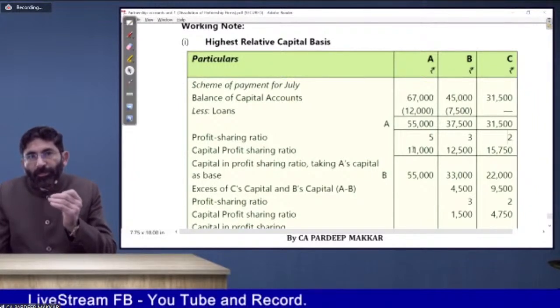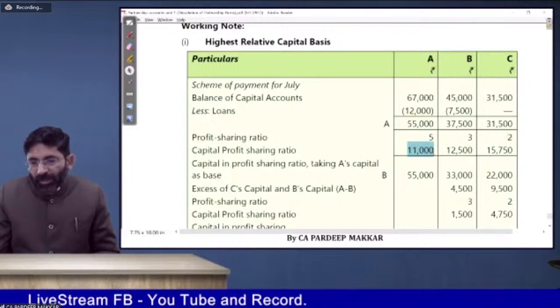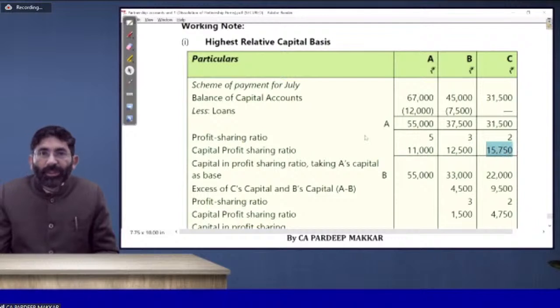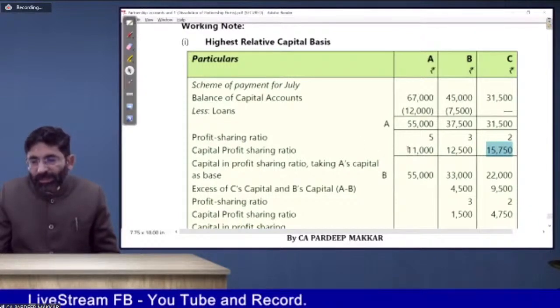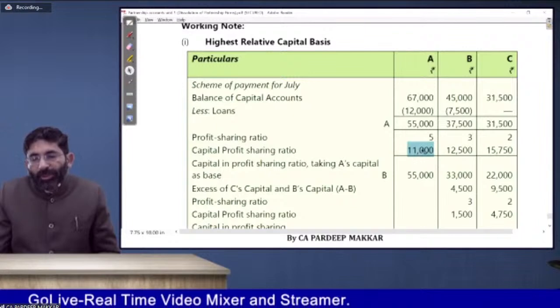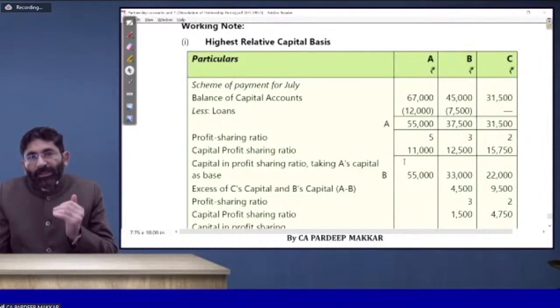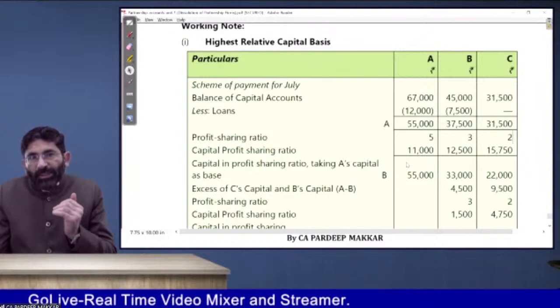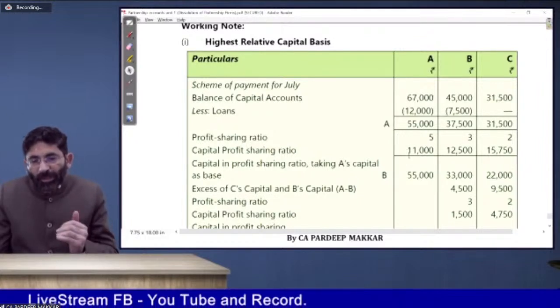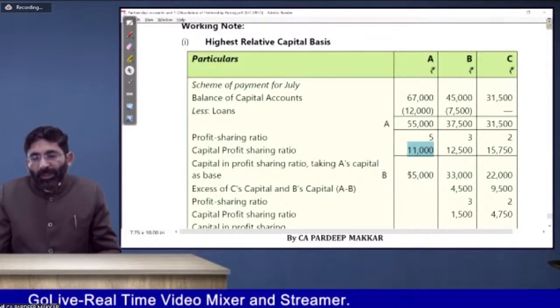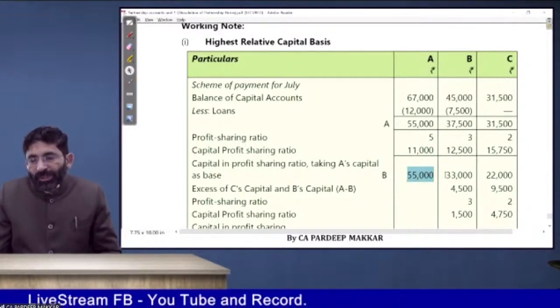We have calculated per unit balance. So per unit balance is 11,000. This is the lowest one out of these three: 11,000, 12,500 and 15,750. So lowest one is 11,000. Now what you have to do? You have to multiply 11,000 with 5, with 3 and with 2 to calculate the standard capital of each and every partner. If per unit of A is 11,000, what should be the standard capital of A? It should be 55,000. It should be 33,000 for B. It should be 22,000 for C.